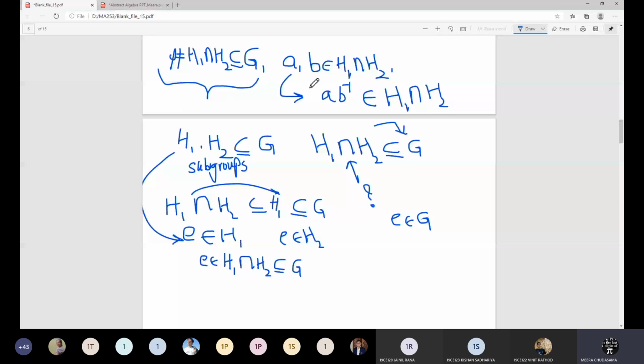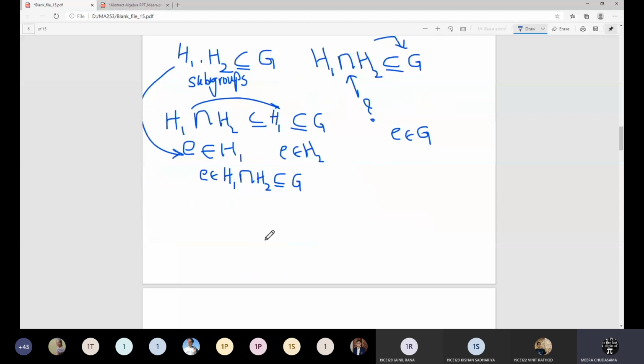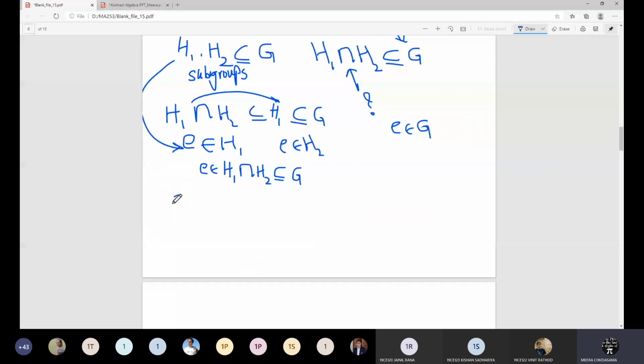So now we will consider two elements from the intersection, and we will try to show that AB inverse is in the intersection. So let me consider A and B in H1 intersection H2. Okay, so they are in the intersection. What does it mean? It means that A is in H1 and A is in H2 as well.